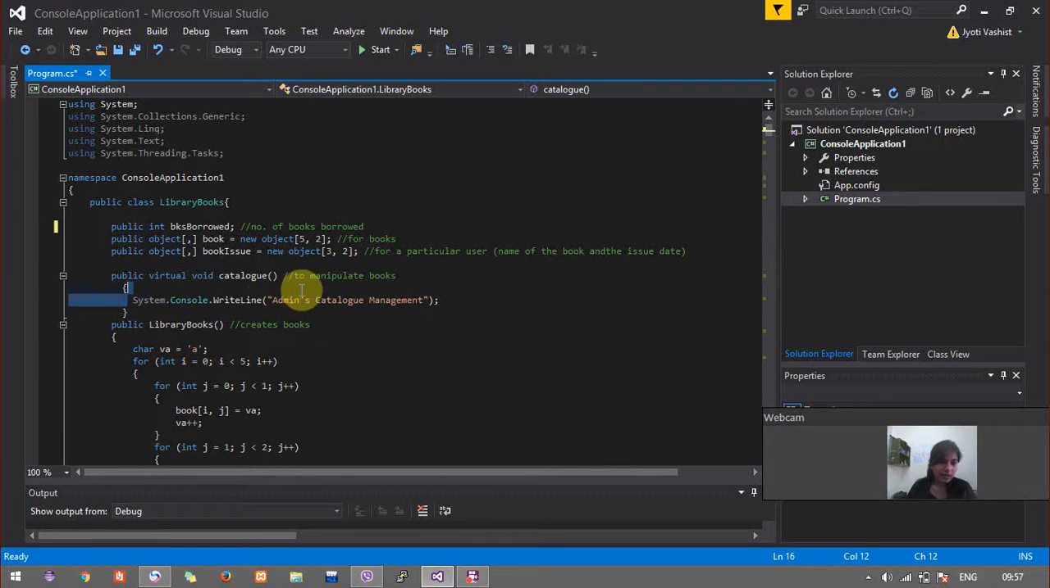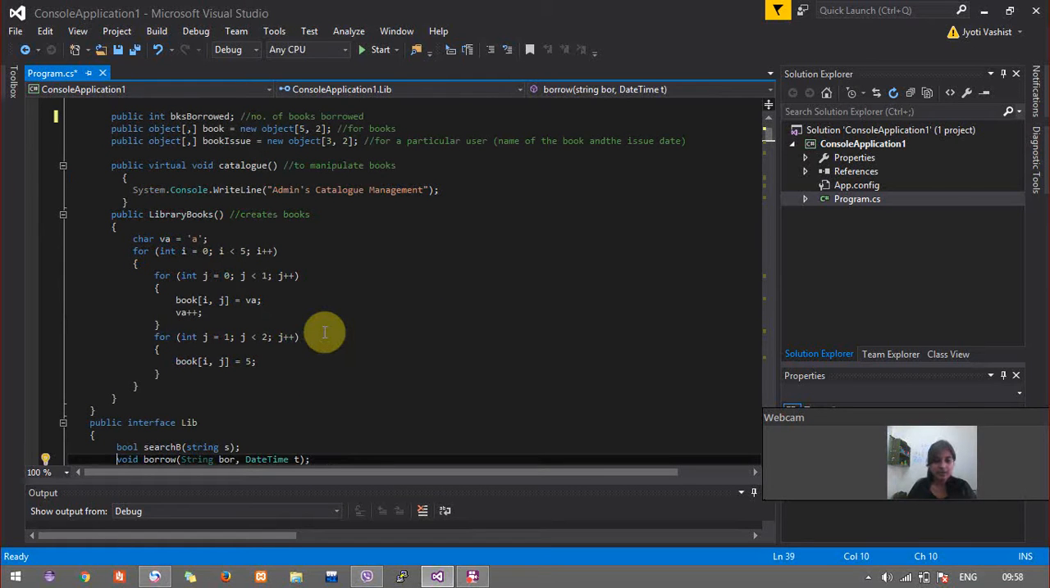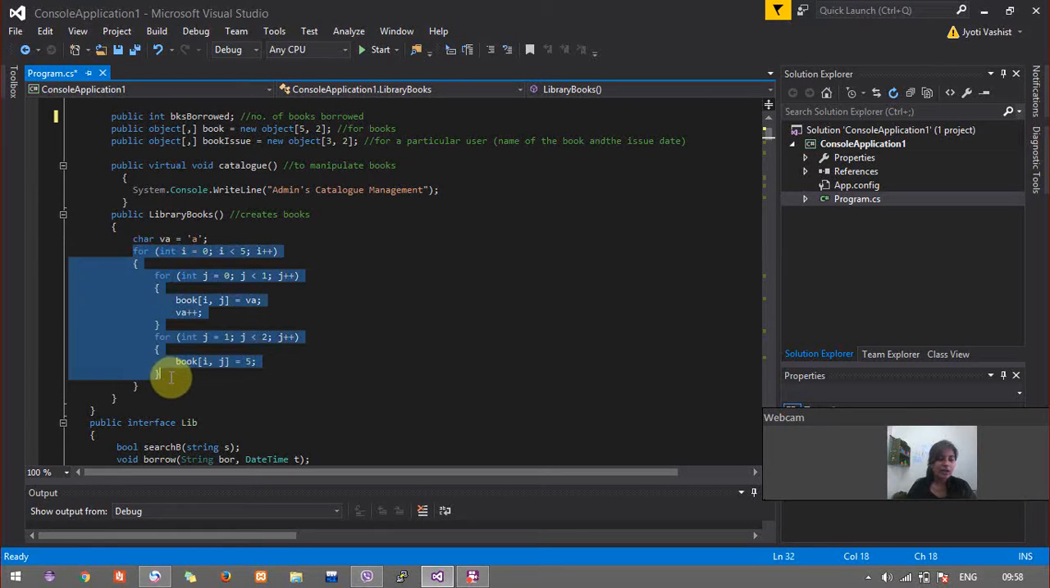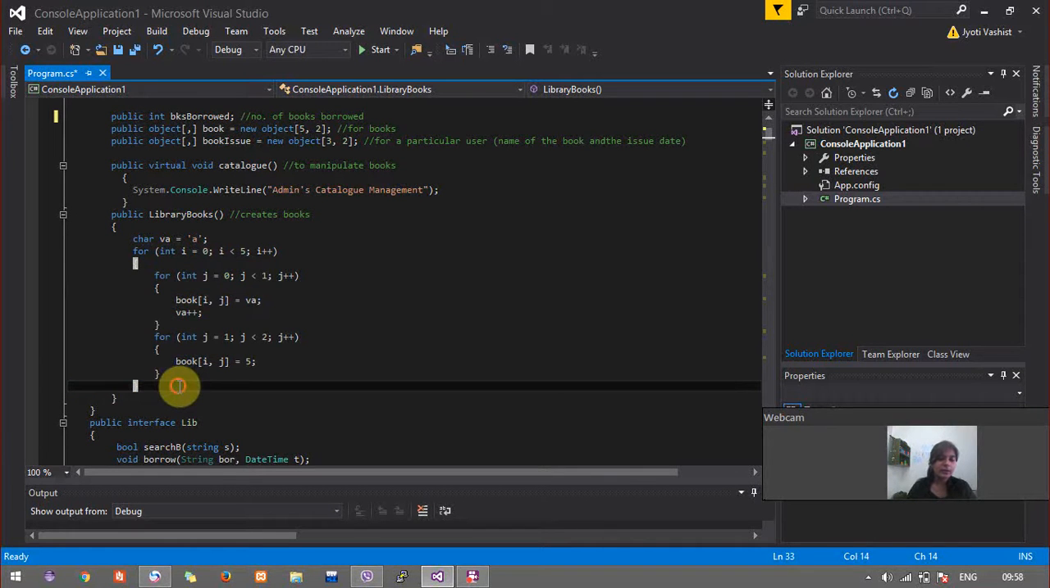Here, just for the baseline, I just display that it is admin's catalog management, as it is only available to the admin and not any other user, as we will see, the faculties and students, later on in the coming session. So in this public library class Book, this is a public constructor. It just initializes the book catalog with A, B, C, D, E, as there are only 5 books. You can change it accordingly by taking the input from the admin itself and not from any normal user, that is any faculty or student. So it is basically very easy to do that.